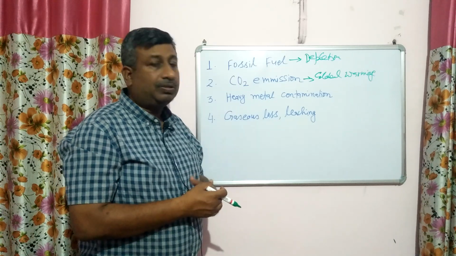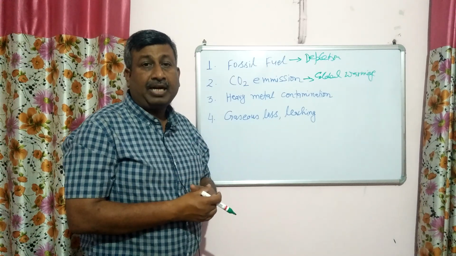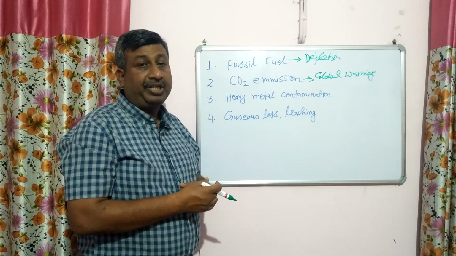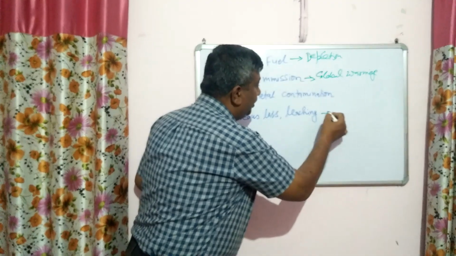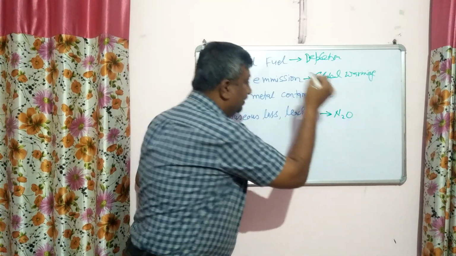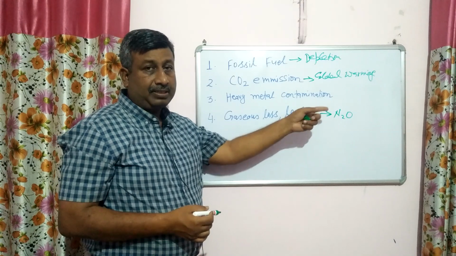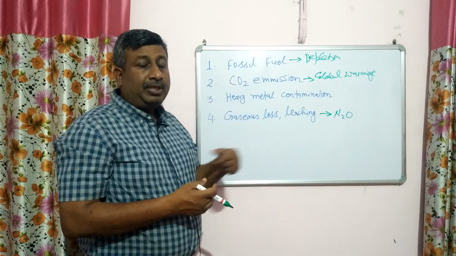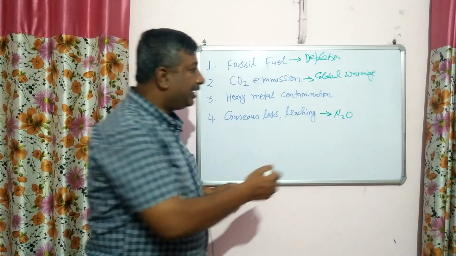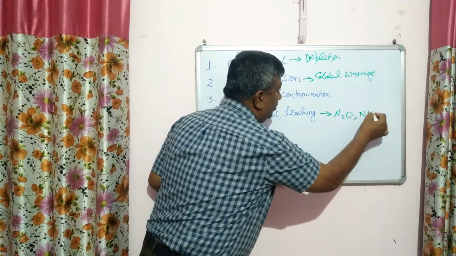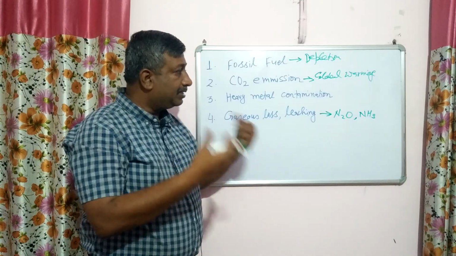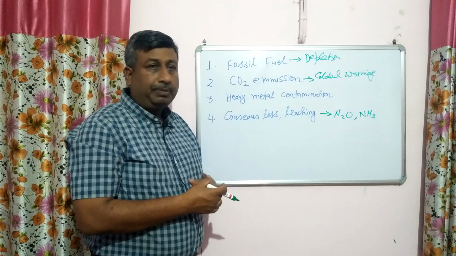Gaseous loss and leaching. This is important in case of nitrogenous fertilizer, particularly with urea. Nitrogen is subjected to denitrification, and during denitrification N2O gas is released, which is also a greenhouse gas. It means with the application of urea, N2O emission is there. Then during volatilization, ammonia gas is released, so it also disturbs the gaseous composition of the atmosphere. So it is also against the principle of ecology.